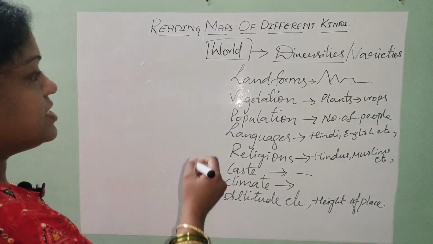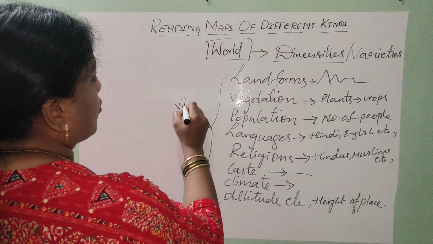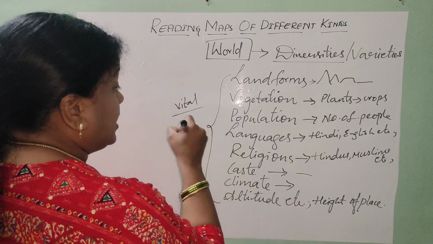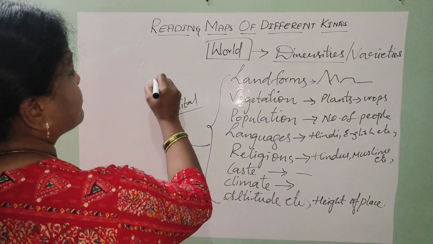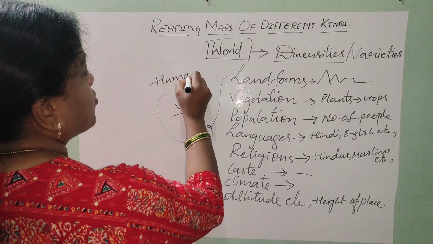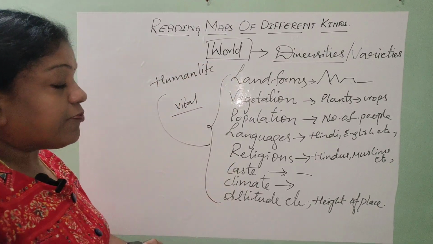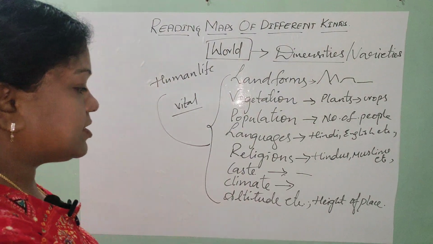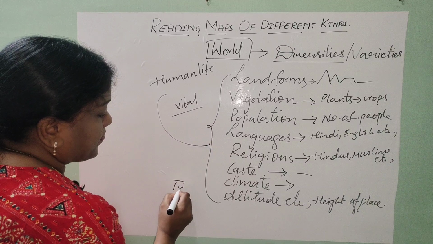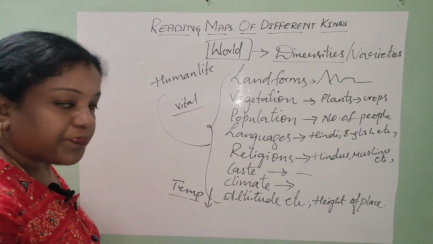So all these diversities are playing a vital role, and even there is an impact of all these diversities on the human life. Yes, of course, when we are living in the height places, the temperatures will fall down.